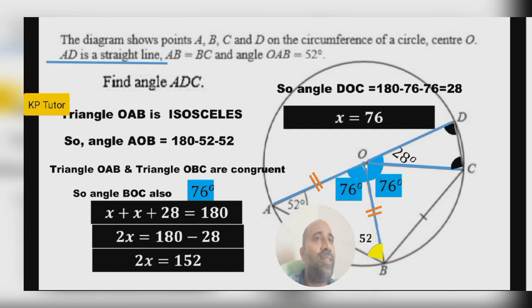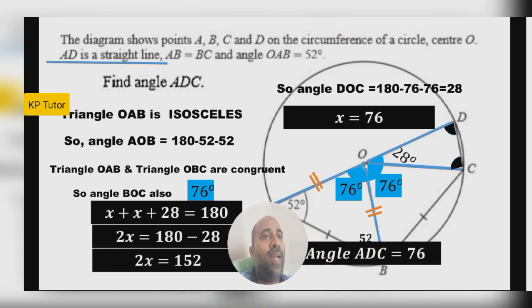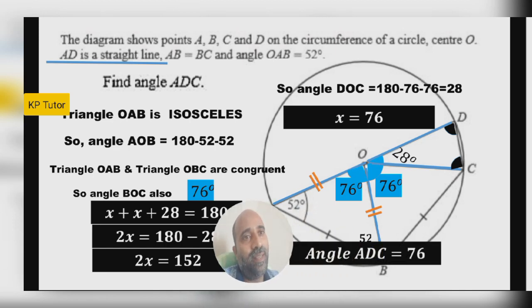So at last we got the answer: angle ADC is 76. I hope you got the idea. Simple, step by step. First maybe you thought it was very difficult, but slowly go through the question and the diagram, see what is actually given, and move step by step, then you will get the answer very easily.